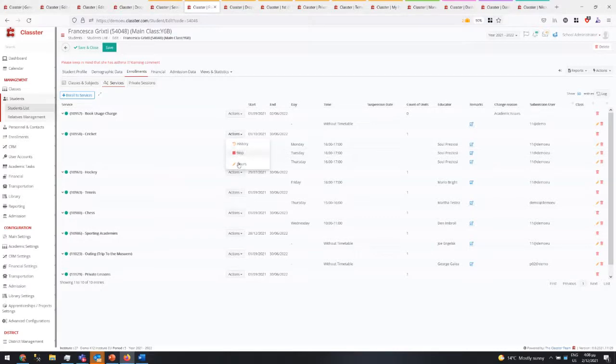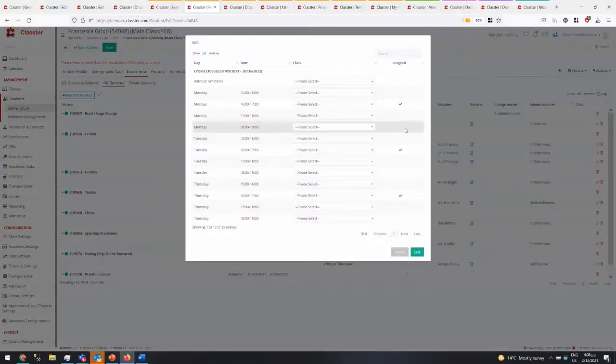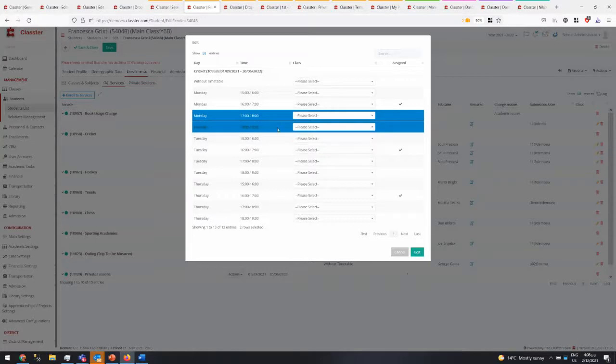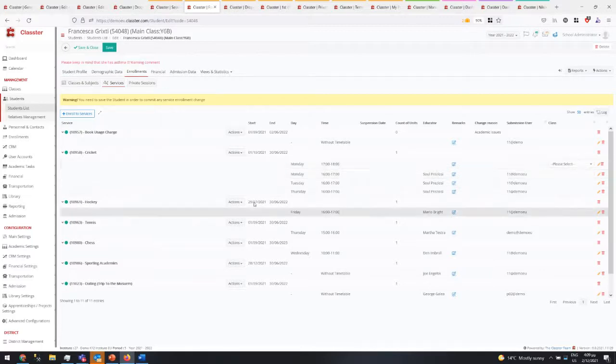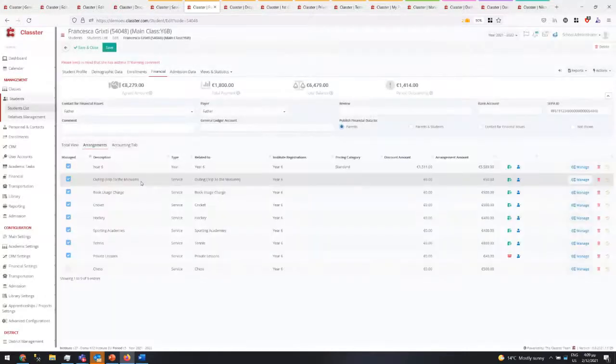How do you change the timetable of a student? Go hours here, and you say that I want him to follow this one, and then you can select classes if they exist. Okay, and of course you can go and remove any old hour and so on. Another thing that you can enable in services is price categories. This is done on billing. You can change price category there from 1 hour to 2 hours, from this charge to the other charge and so on. All these then influence also the information in the arrangements, and you can do recalculation of the charge of the service. So this is a few things that are important about this.